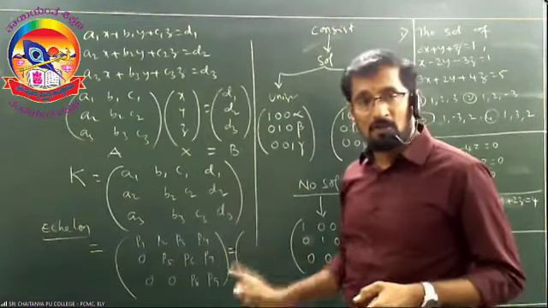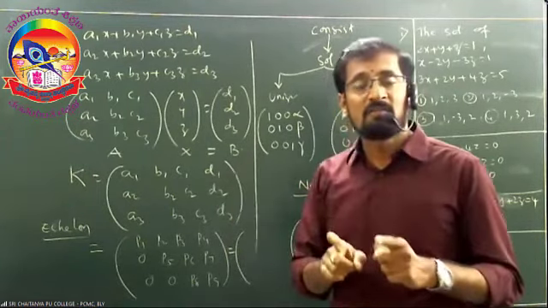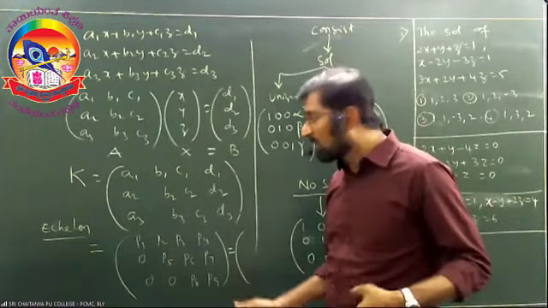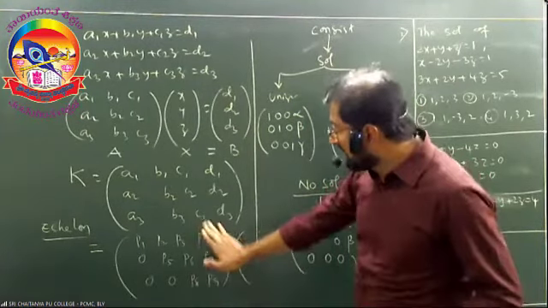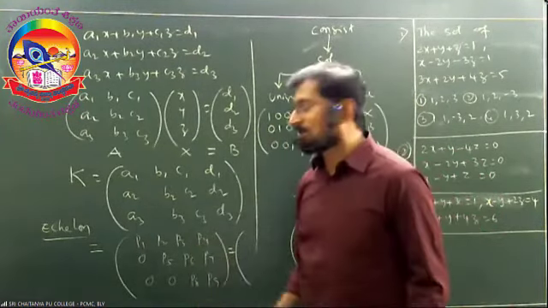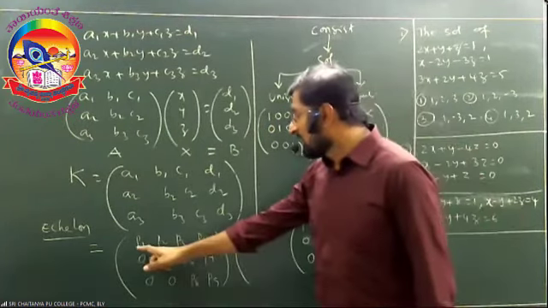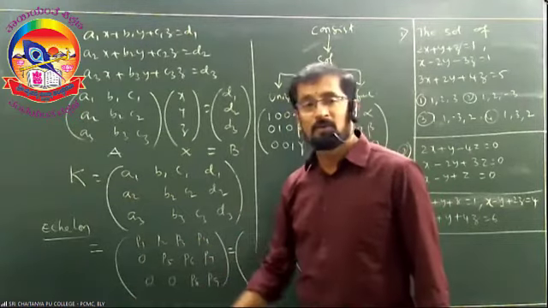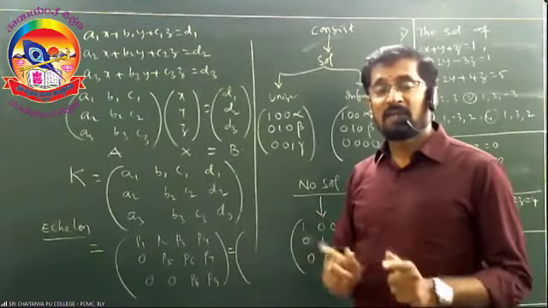into echelon form. That means this augmented matrix is converted into echelon form. What is this echelon form? Observe this one. If I consider this up to here, it is the coefficient matrix. See, the elements below the principal diagonal should become 0. Now, this is called echelon form or final matrix.